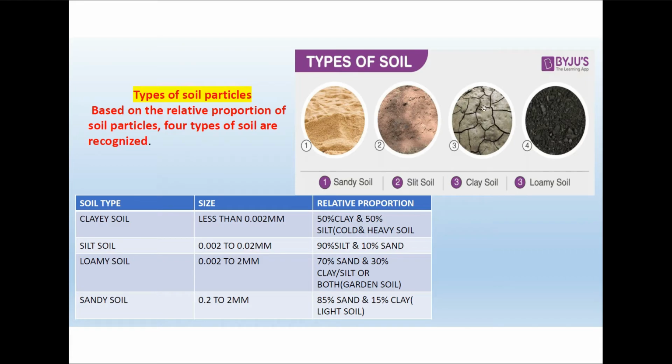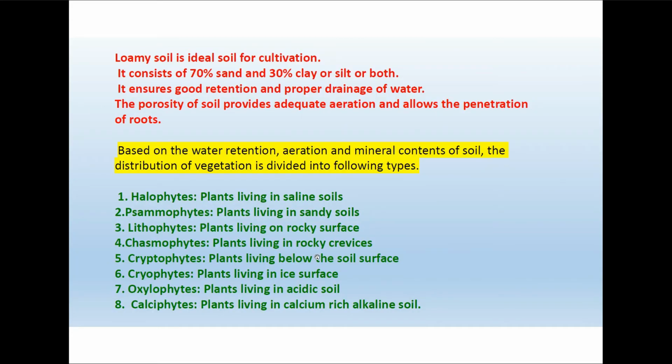Their particles are tinier and adhere close to each other, and so the air space is very little in clayey soil. The next soil, which is best suited for vegetation or cultivation, is called loamy soil. It contains 70% sand and 30% clay or silt or both, and it is otherwise called garden soil. Loamy soil is the ideal soil for cultivation and it ensures good retention of water. The porosity of the soil also provides adequate aeration and allows penetration of the roots.